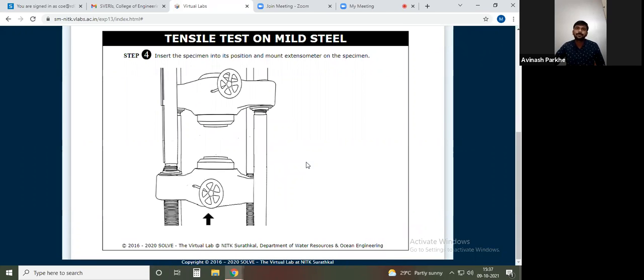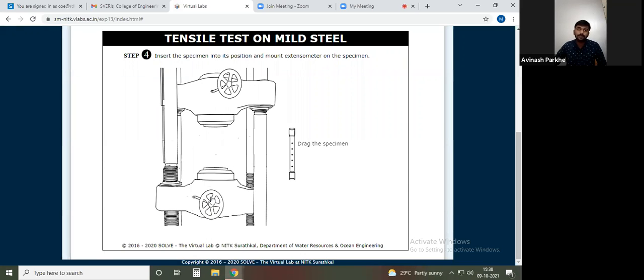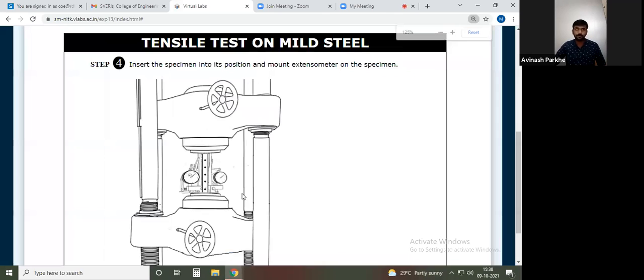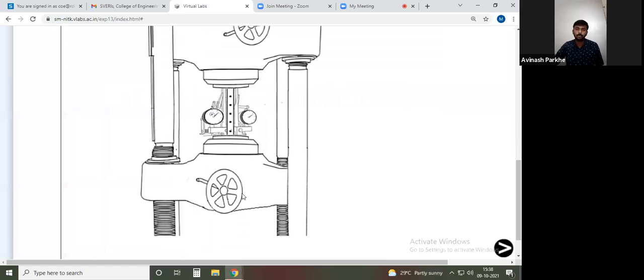Now the punch is applied. Next, what is your requirement? We have to rotate one wheel, due to which this particular jaw is moving in the downward direction. You can see here one arrow is blinking. If I click on that particular wheel, it will move in the downward direction. Okay. Now the specimen is there. We have to fit this particular specimen in the two jaws. The specimen is fitted. Again, we have to rotate that particular wheel. You can see. Now the specimen is perfectly held in the two jaws.